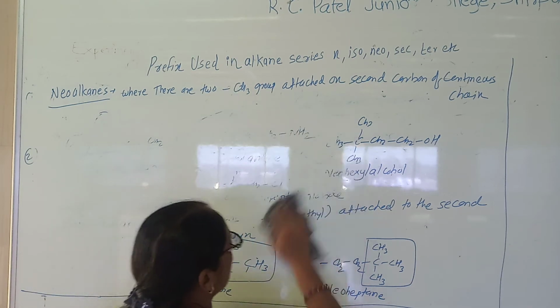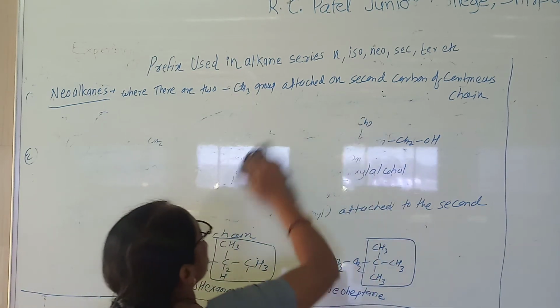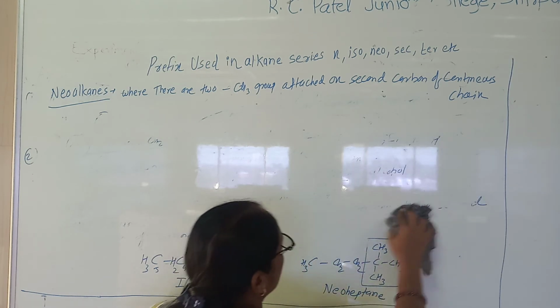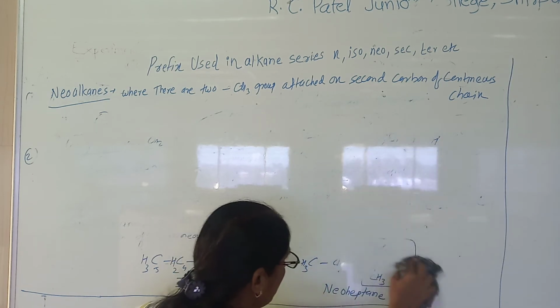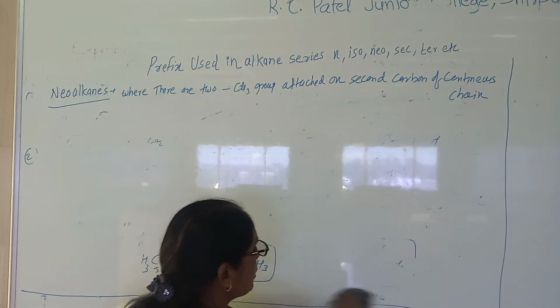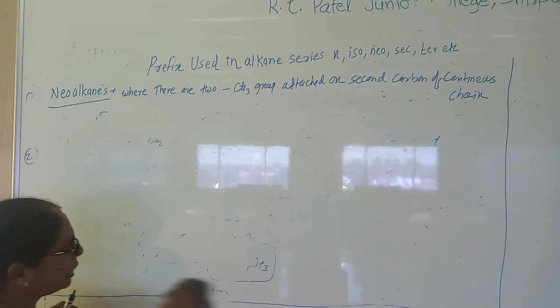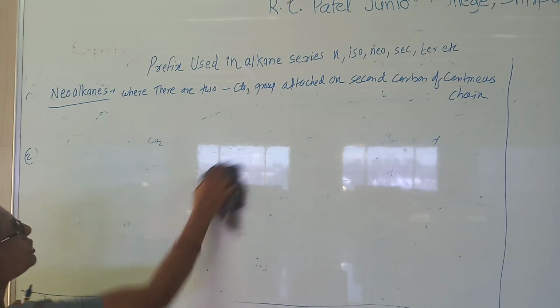Most of the students are confused in these two terms, the secondary and the tertiary. Secondary indicates it is a type of the secondary carbon, and tertiary indicates it is a type of the tertiary carbon.